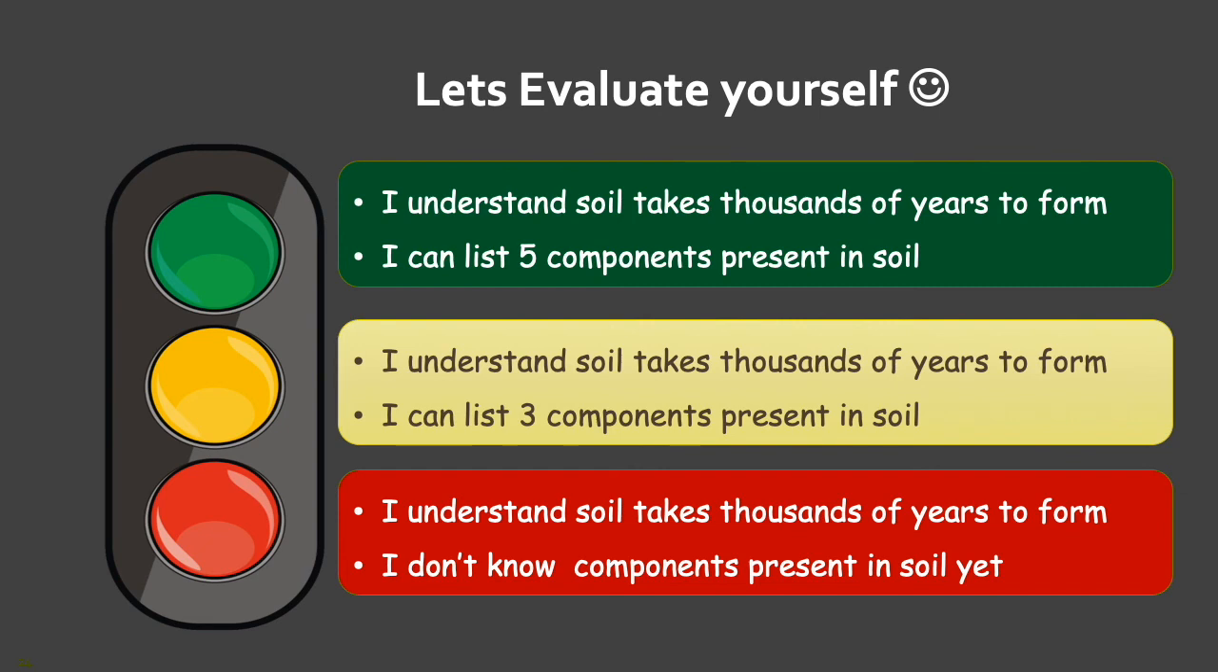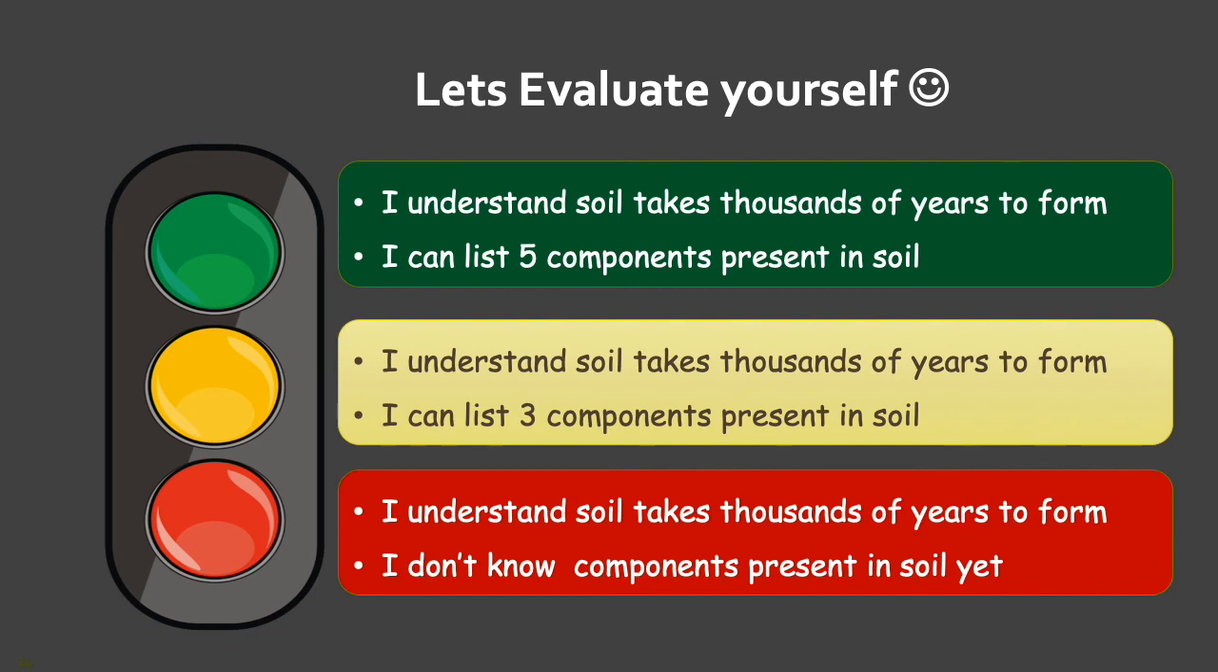That's all for today's lesson. Now let's evaluate yourself. By using this traffic light, you have to evaluate yourself. Okay? Green color means you understand everything. I understand soil takes thousands of years to form, and I can list 5 components present in soil. Yellow means you understand soil takes thousands of years to form, but you can list only 3 components present in soil.